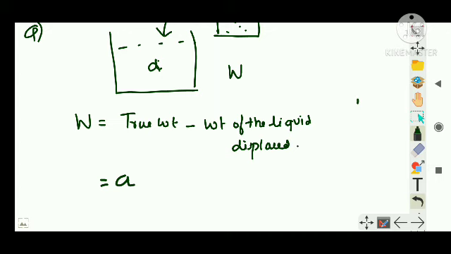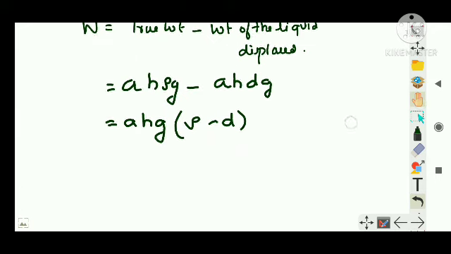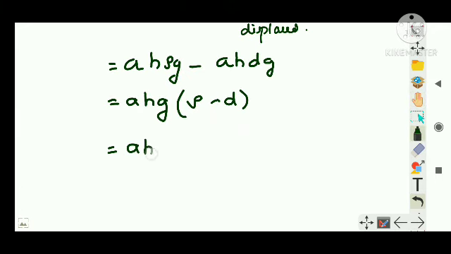Force is equal to pressure into area. Area into pressure is this object's height h, rho into g, minus the weight of the liquid displaced, which is a h d g. The same height of water will be displaced. Clear? So I can write it as a h g, which is common, into rho minus d. Now I am going to take rho as common, so this becomes 1 minus d by rho.